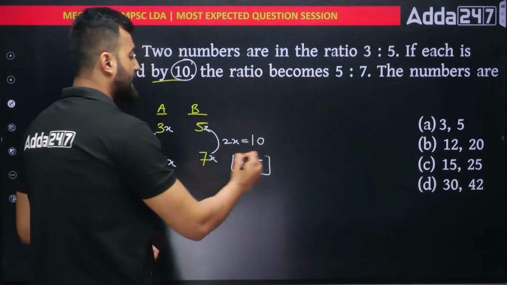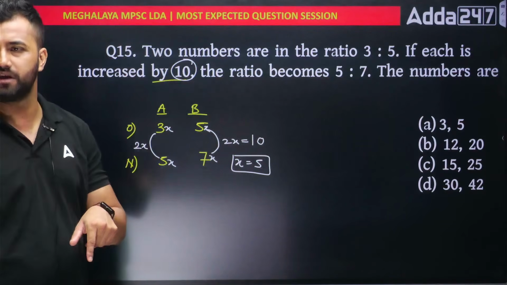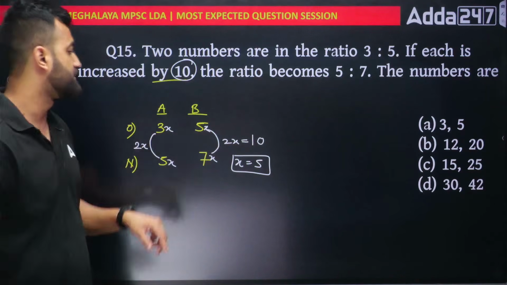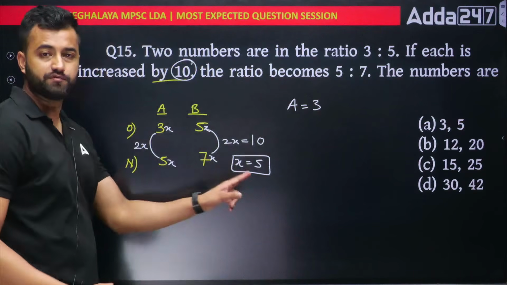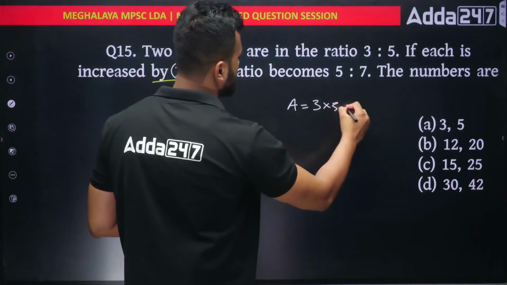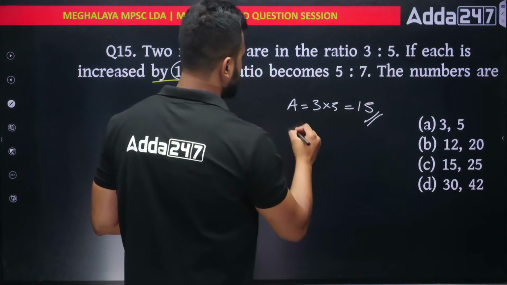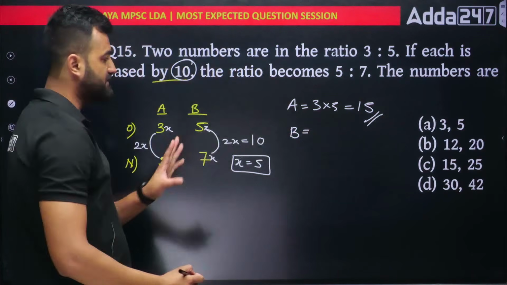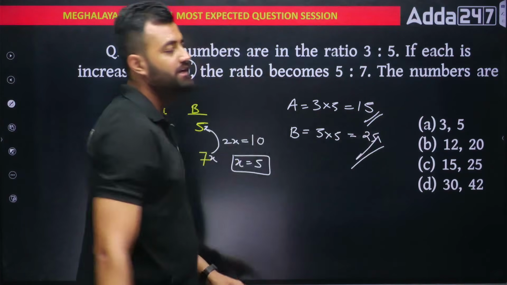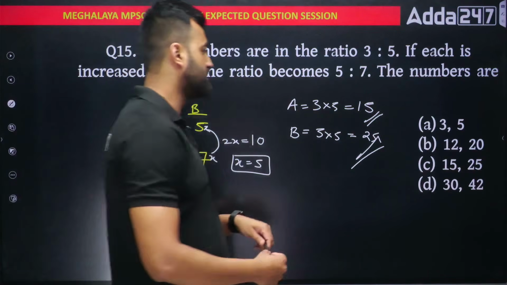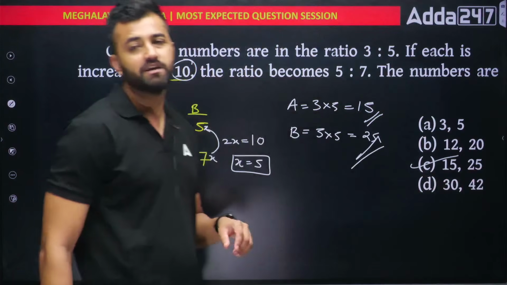Got it? As I've got X, I can get the numbers. Original numbers we have to find, yes. So A is my 3X, means instead of X, I can put 5. So 3 into 5 would be 15. Instead of B, I can put 5X. So 5 into 5 would be 25. So original numbers would be 15 and 25, my friend, which is option number C. You got it? Easy, right?